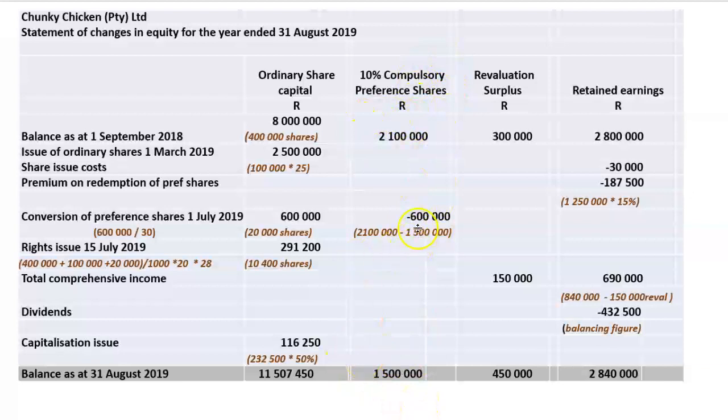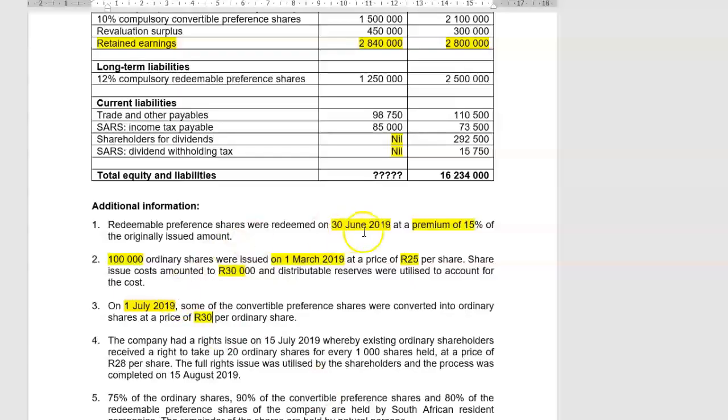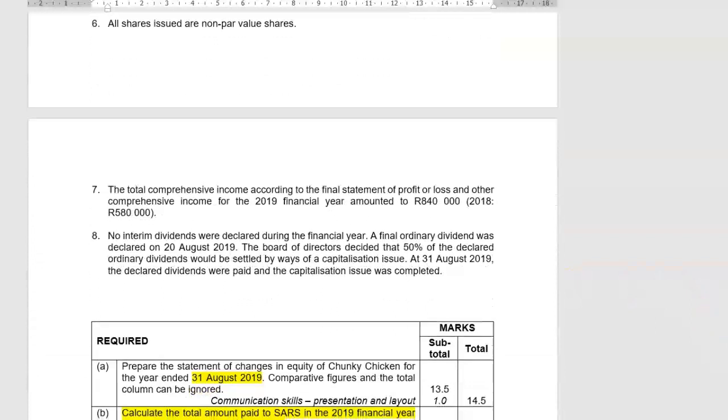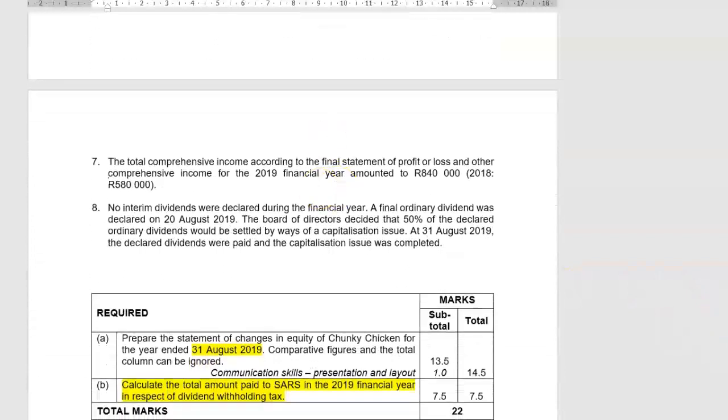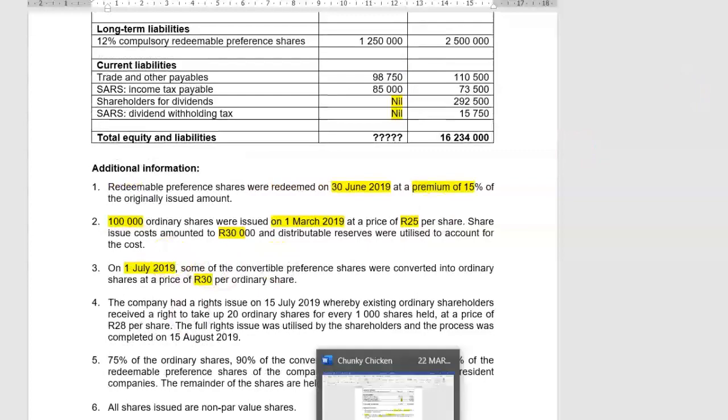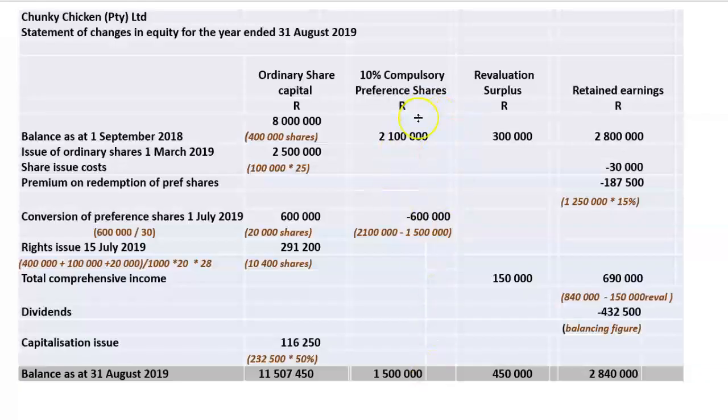Before you jump to any conclusions that the difference between the opening and the closing must be equal to the convertible pref shares which were converted during the year, you have to run through all your transactions first to see whether there wasn't something else that had an impact on my convertible pref share capital account.